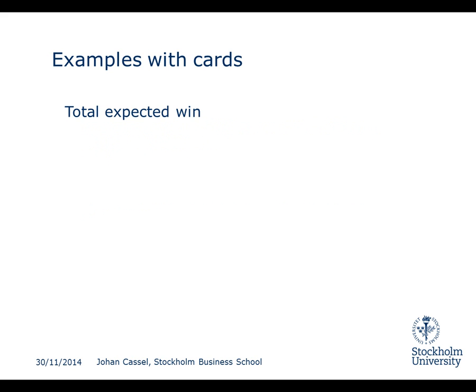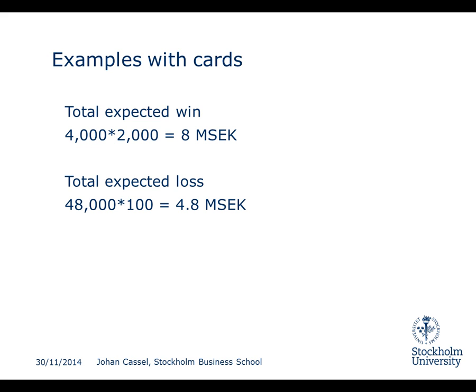So the total expected win that you would assume is that you would gain 2,000 kronor in 4,000 cases, which is a total gain of 8 million kronor. And the expected loss then would be the 48,000 times you do not draw a 7, where you lose 100. So you would lose, on average, 4.8 million kronor if you play it this many times.